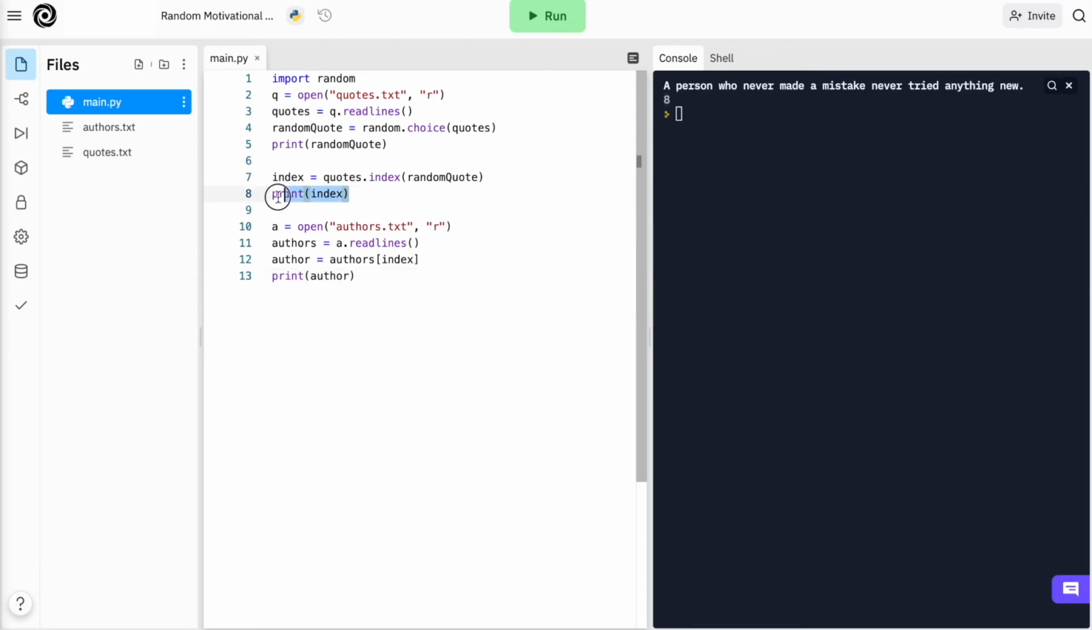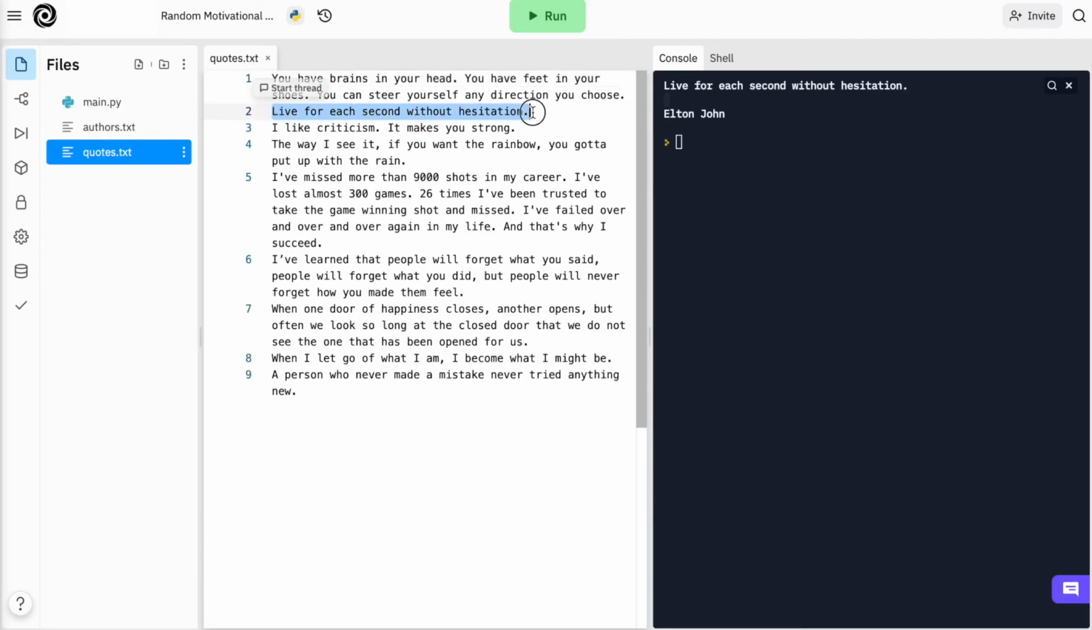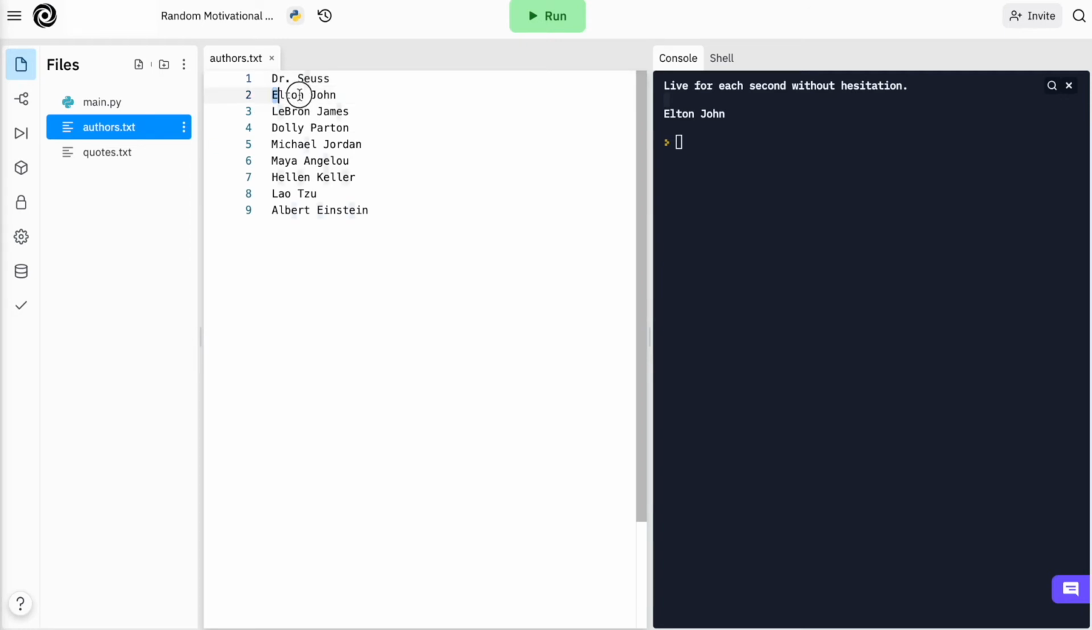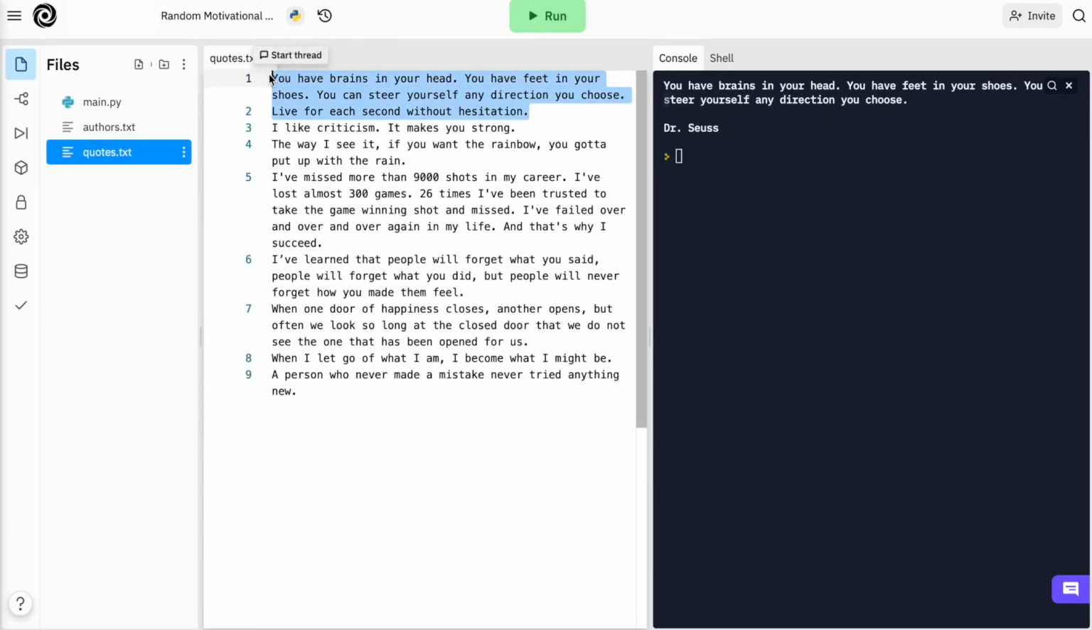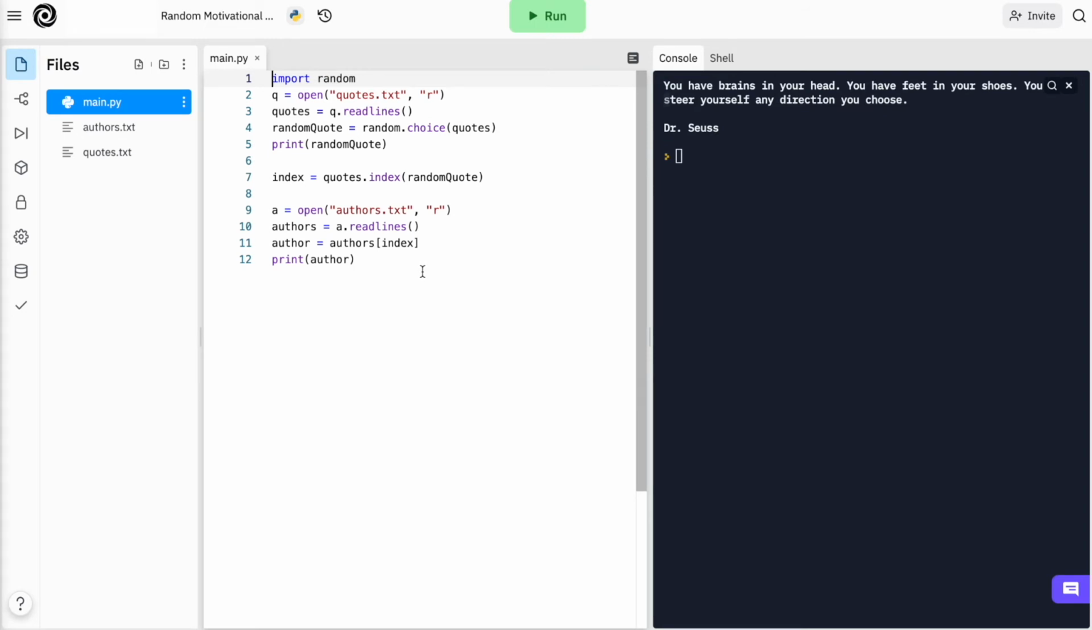I'm going to remove this print statement. So, live for each second without hesitation, Elton John. Here, it's on the second line, should be on the second line here as well. That's right. Check another one. Dr. Seuss. Dr. Seuss is the first one, and yeah, that's the same one here. So now we have our core function of our program working. It's generating a random quote and it's generating the corresponding author of that quote.